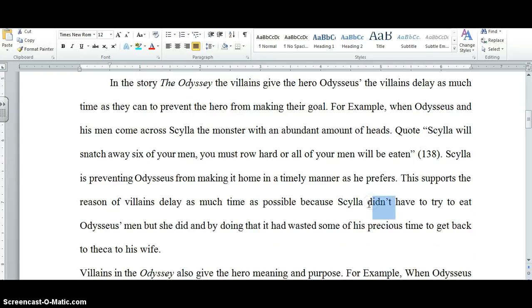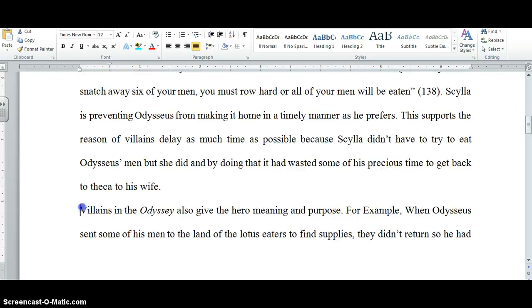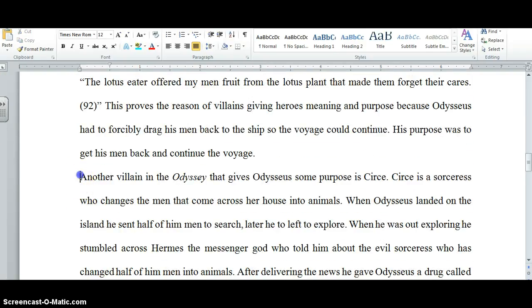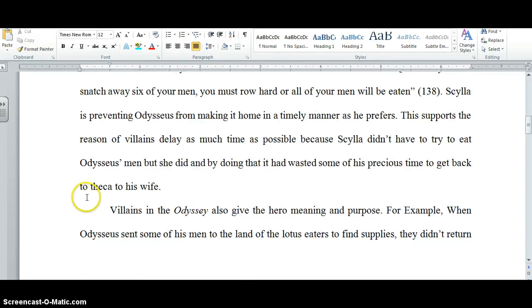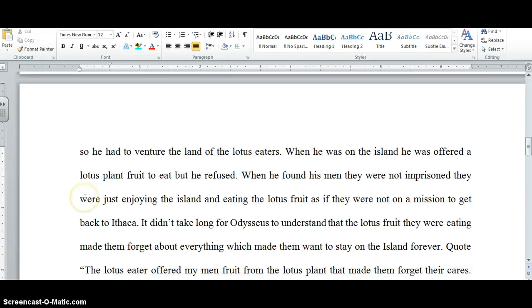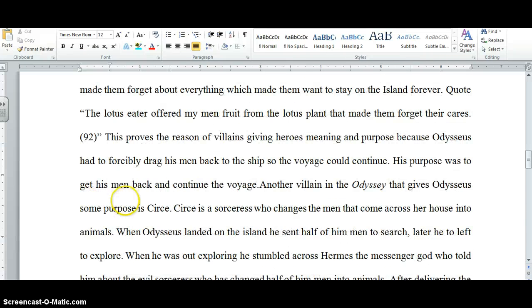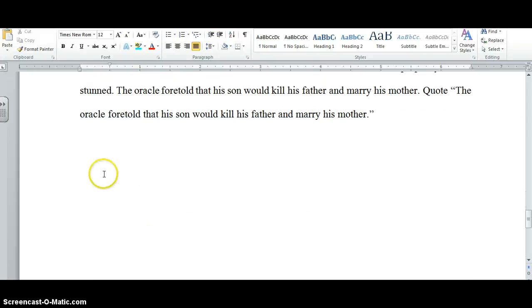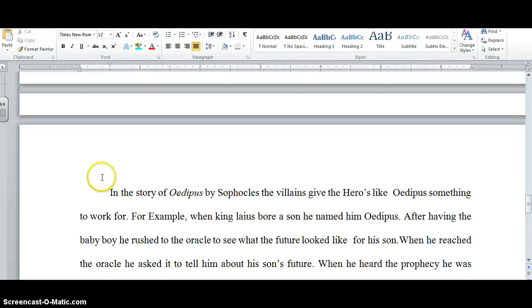Okay, again, some contractions. Fix those. Make sure you've got these tabbed in. Okay. Oh, these are all for the Odyssey? Okay, you just want to have one paragraph for the Odyssey. That's it. And there's one for Oedipus. And you're missing a conclusion.